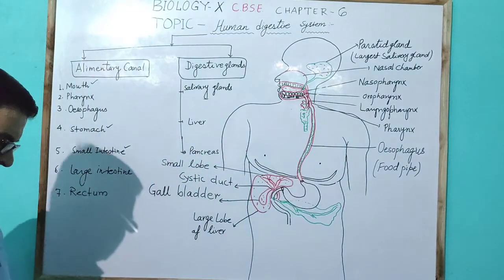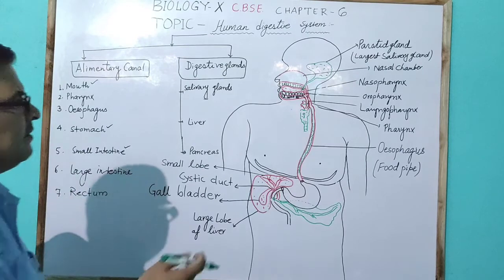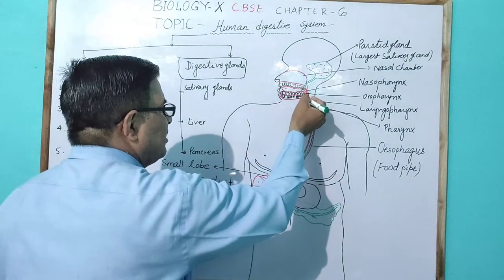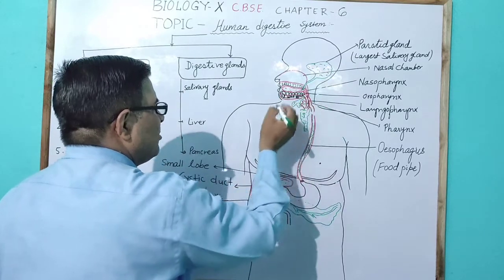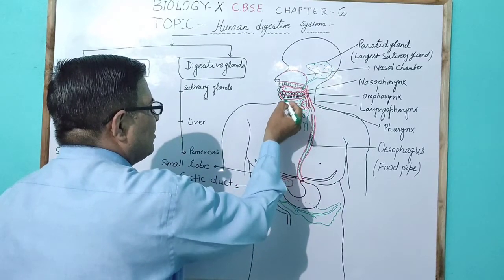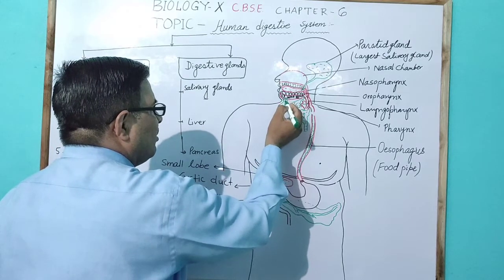Another salivary gland is also present, just below the tongue and below the maxilla.